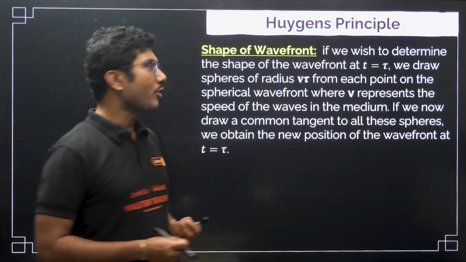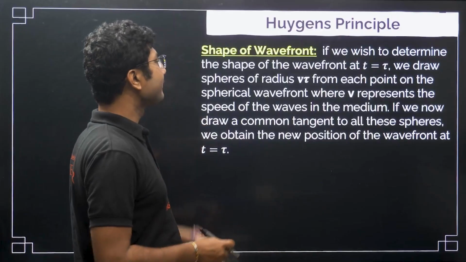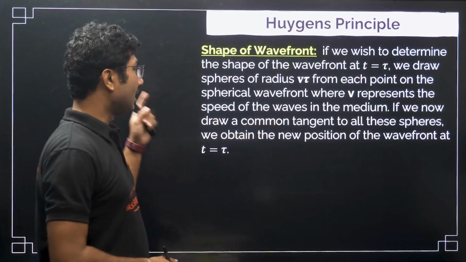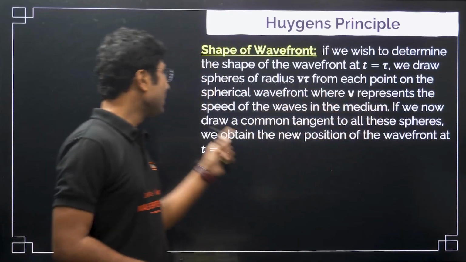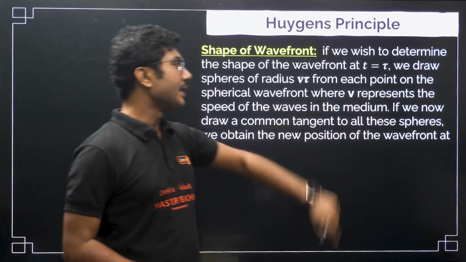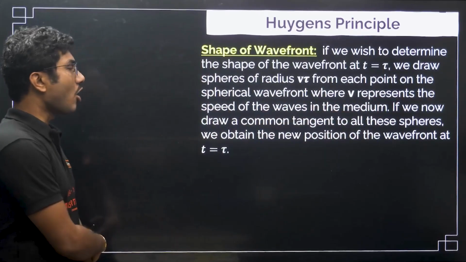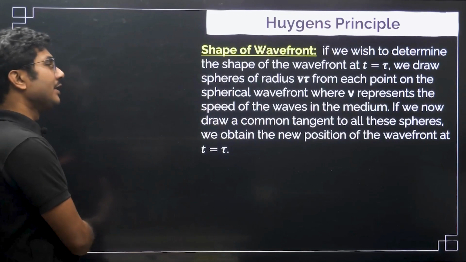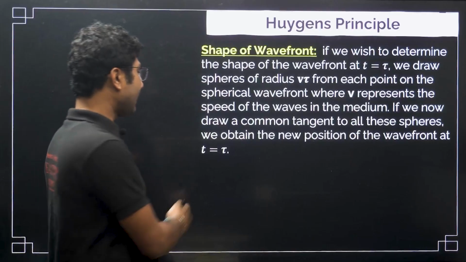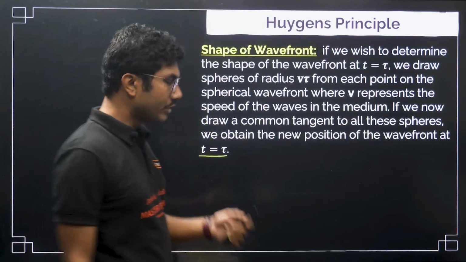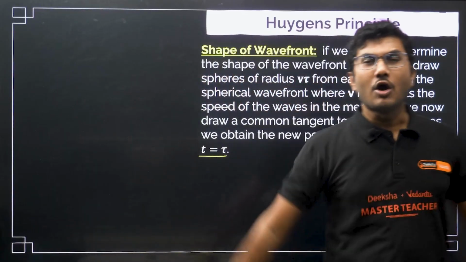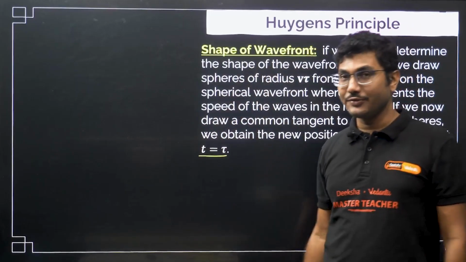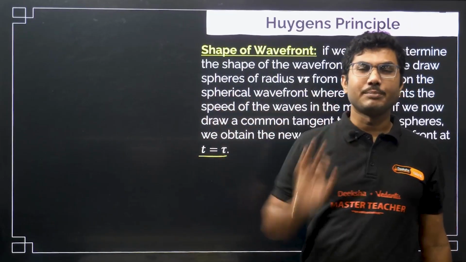That is very, very important. We draw spheres of radius v into tau. What is v? v represents the speed of the waves in the medium. If we now draw a common tangent to all these spheres, we obtain the new position of the wavefront at time t = tau. For a simple point source, every sphere will be concentric, so that will simply be a spherical wavefront.